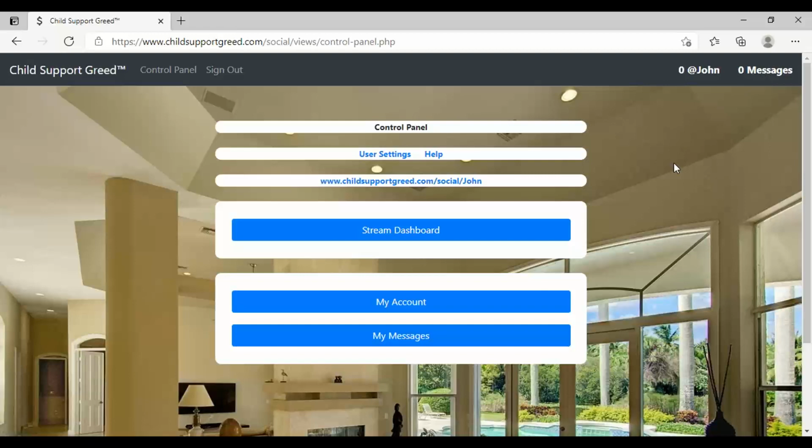I'm going to explain how this social network works. If you have used Twitter before, it works similar to Twitter. If you've used Facebook, it's kind of similar to that, but it is by no means Facebook or Twitter. This is a private and small network, right? But it's going to be plenty enough to handle people who want to get on here and share information about this child support system.